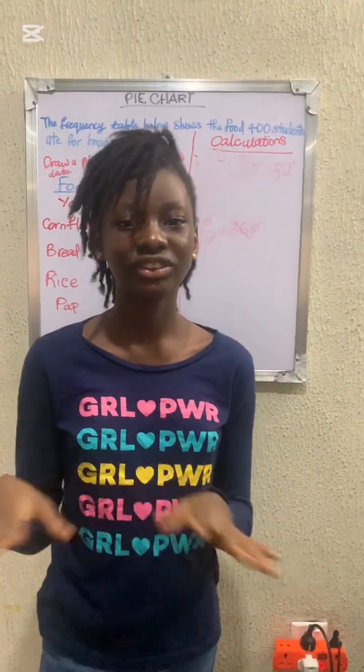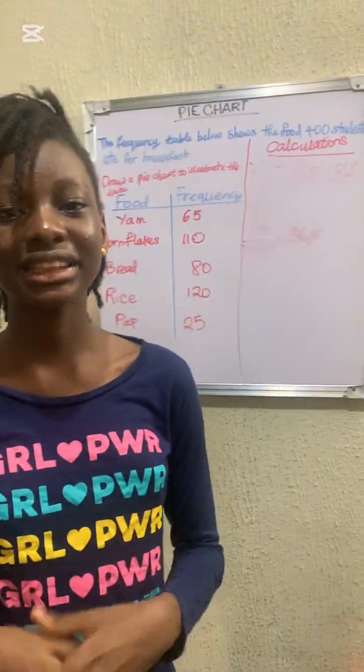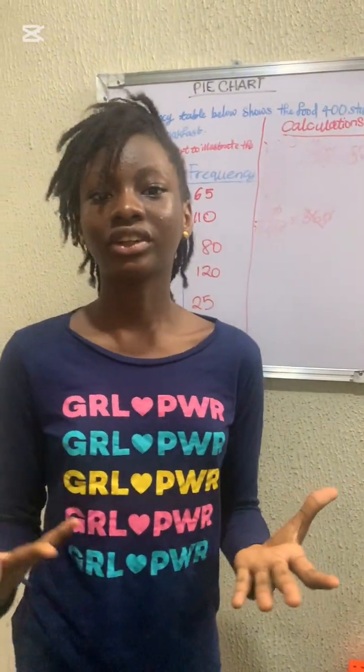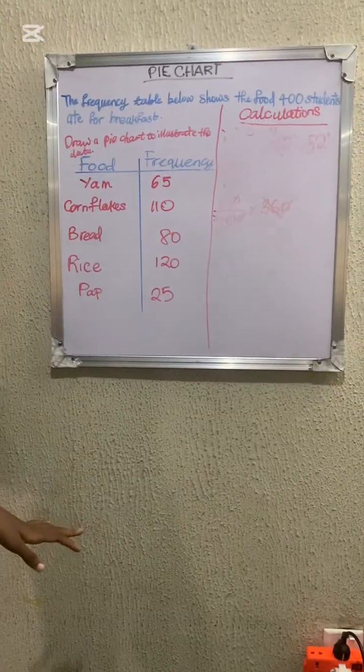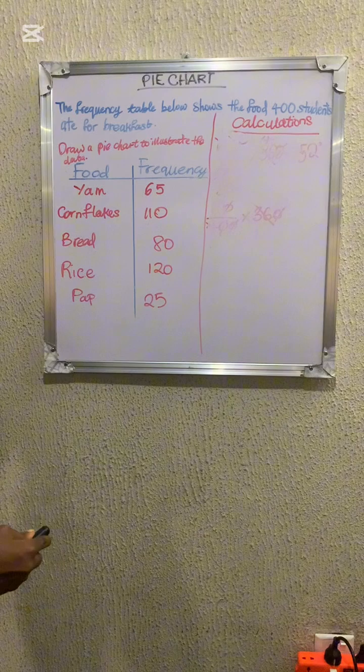Today we're going to be concluding pie charts. Last video we talked about using pie charts to conduct calculations, but in this video we're going to be calculating and properly drawing a pie chart accurately. So we have been given a frequency table to draw a pie chart based on this data.